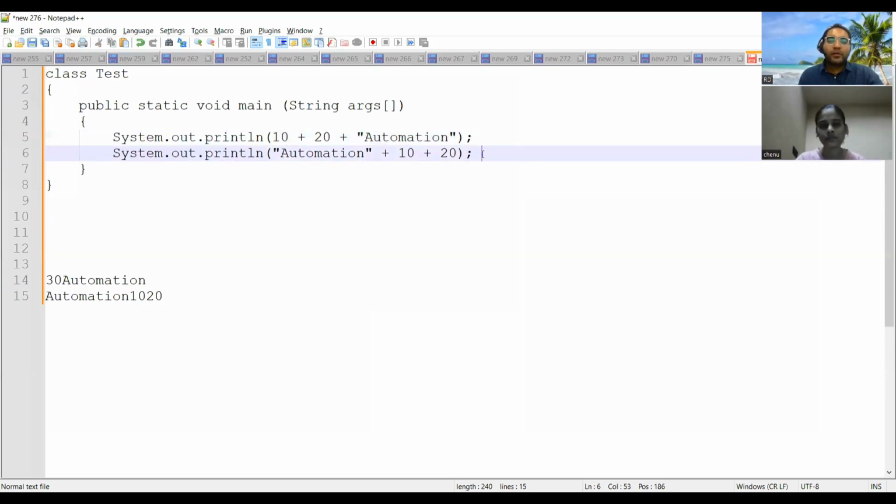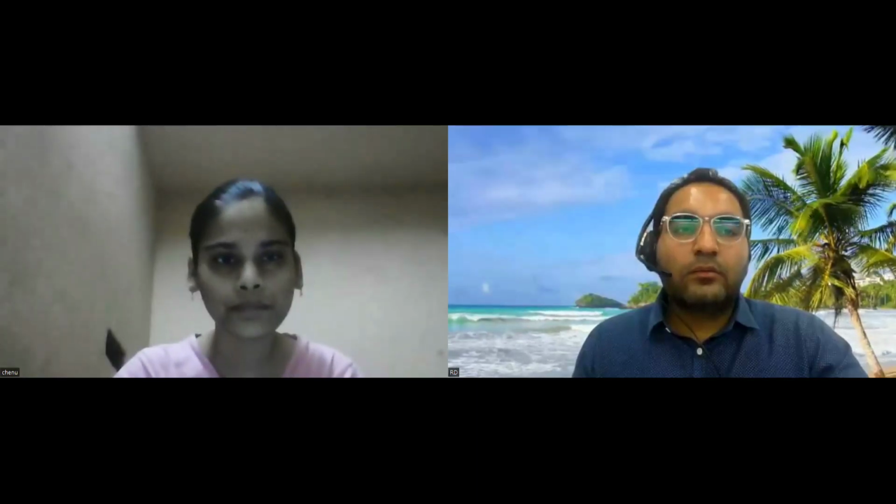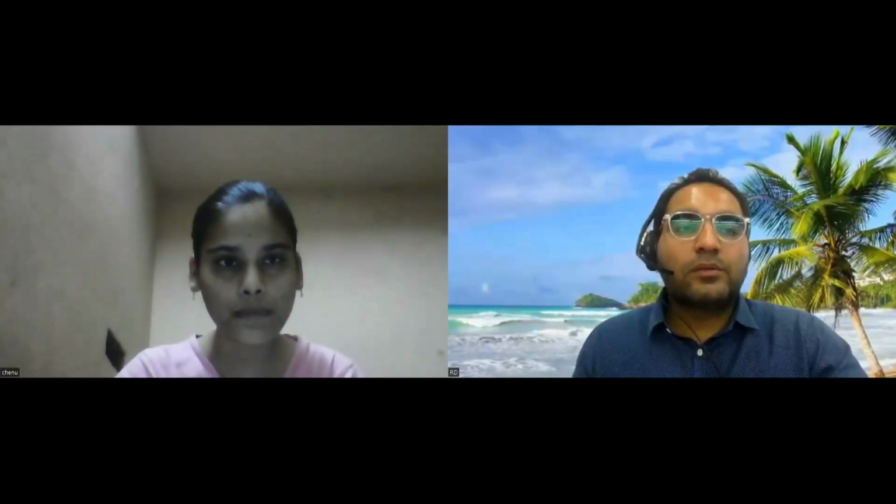In the second print statement, what is happening is you are concatenating. So you are not adding these two things, but you are merging, you are concatenating with the automation as a string here. So that's why you will get automation 1020, right? Okay, great. So now this is done.